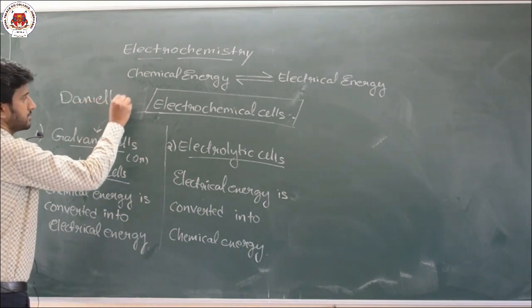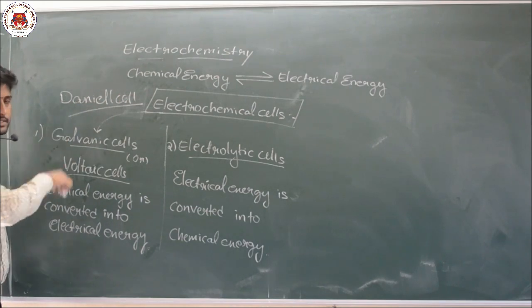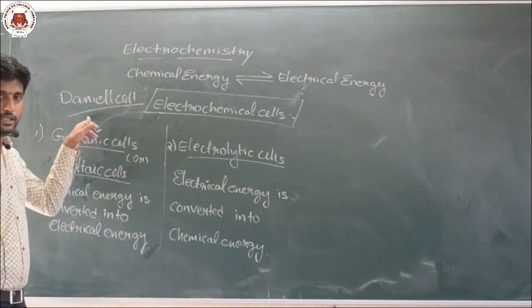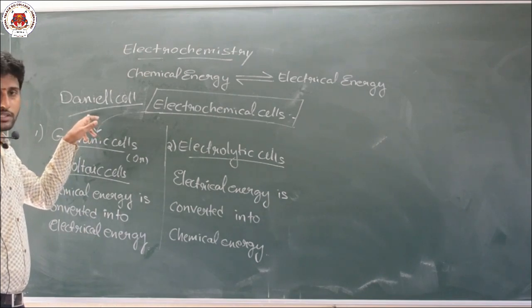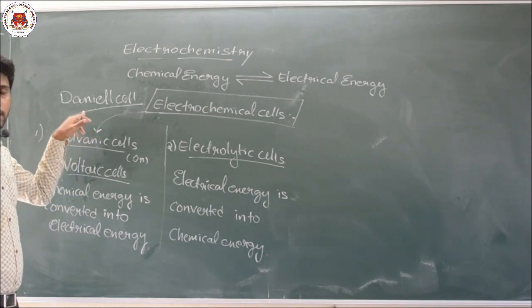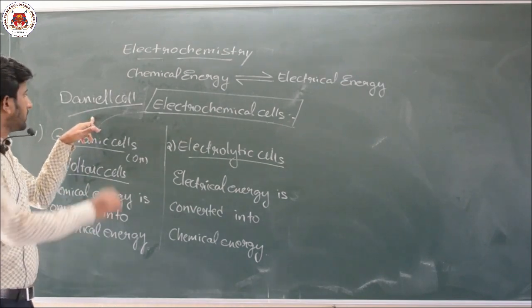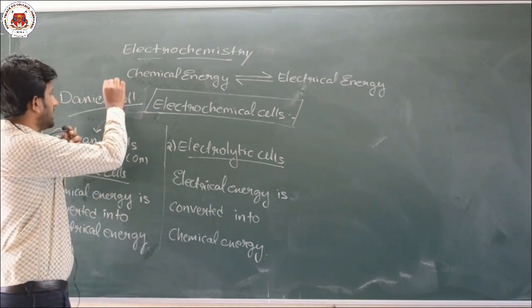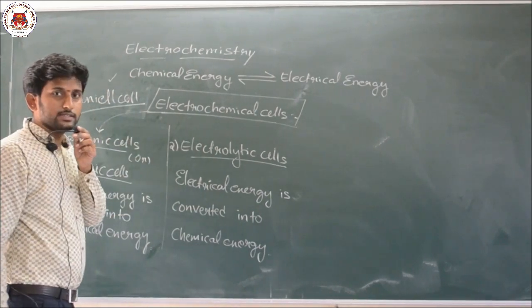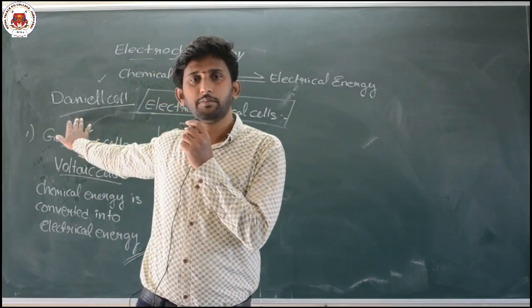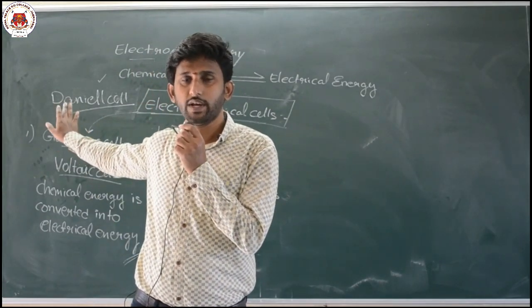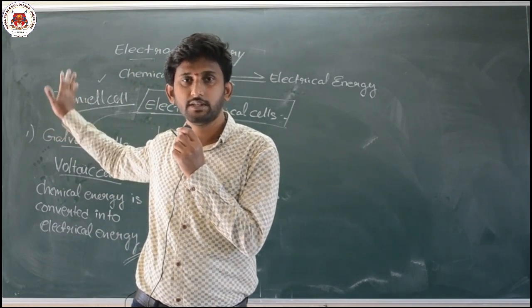cell. And this cell you have also studied in your SSLC, or I think in first PUC also you will come across the Daniell cell. So we have a detailed study of one of the examples of galvanic cell, that is the Daniell cell. Okay. So the Daniell cell example, the construction, working and its explanation, I'll see you in the next class.